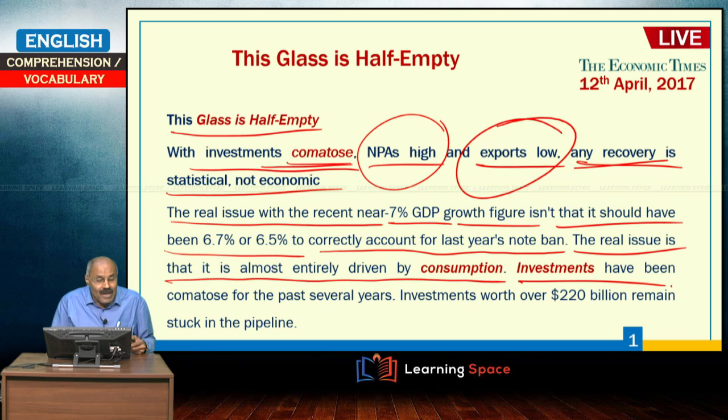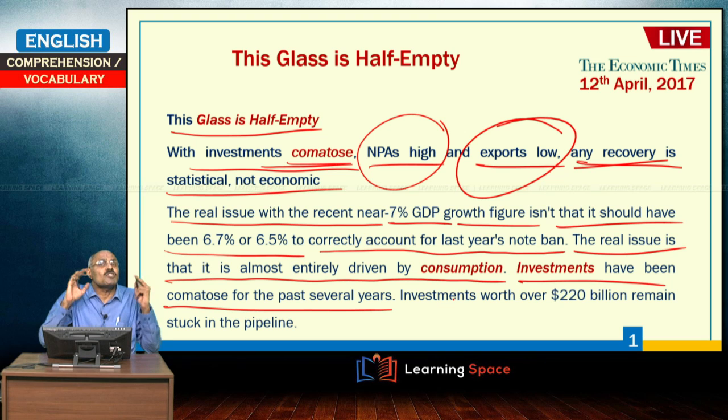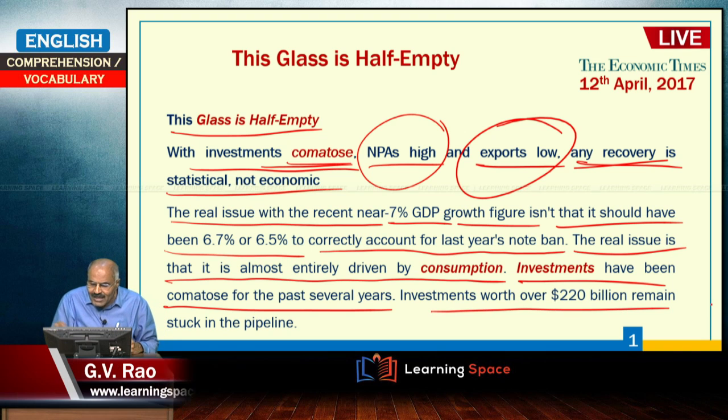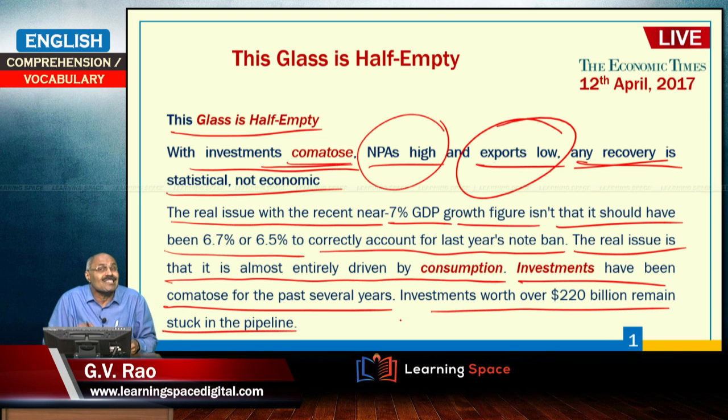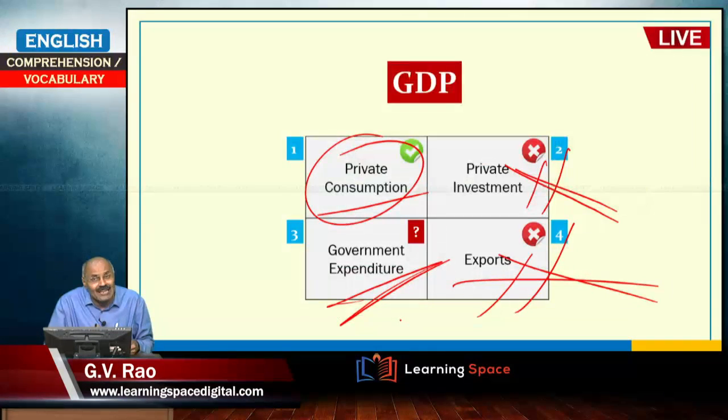Investments have been comatose for the past several years, or you can say investments are in coma for the past several years. Investments worth over $220 billion remain stuck in the pipeline.